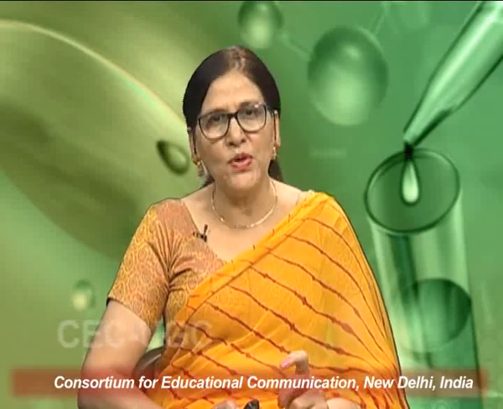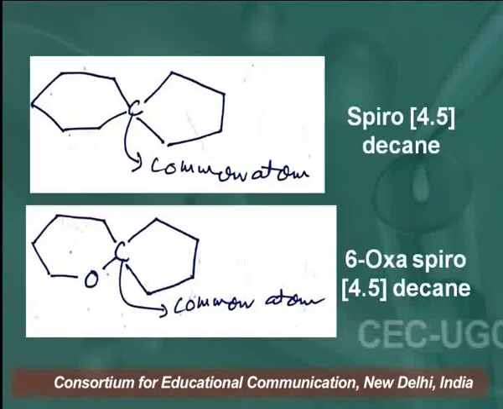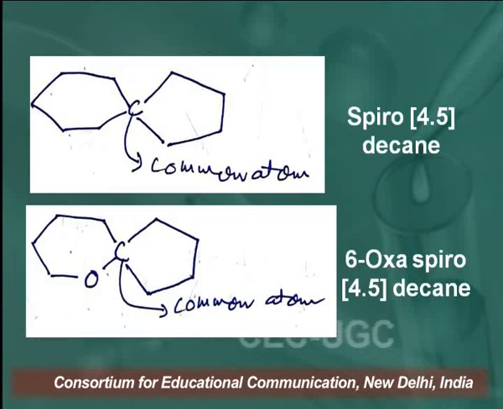The spiro compounds can be monospiro, dispiro or trispiro. Learners, on the screen you can see a spiro compound. This is not a heterocyclic compound; I am just showing you how spiro compounds look. Here 2 rings are joined together at a common atom, and the common atom is carbon. So, this is spiro 4,5 decane.